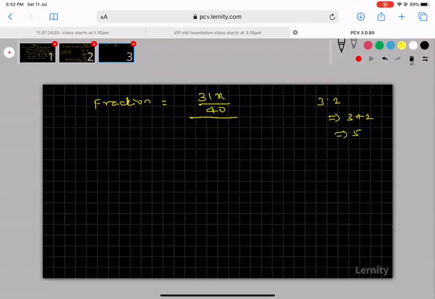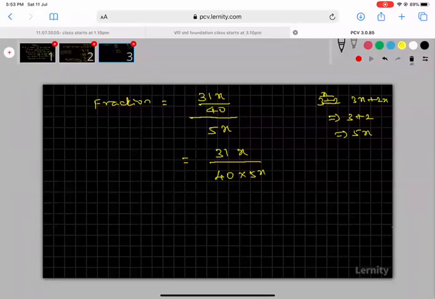That is 3x plus 2x is equal to 5x. So I am dividing with this, getting 31x divided by 40 into 5x. If you can't understand this, I will write 31x by 40 divided by 5x by 1.